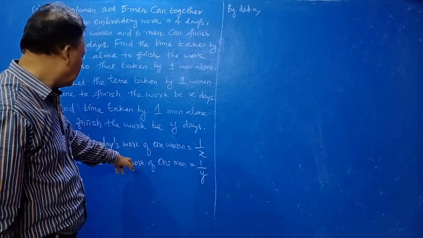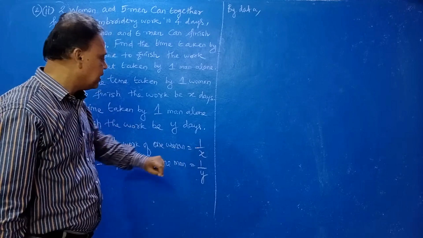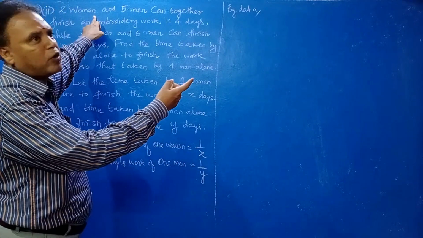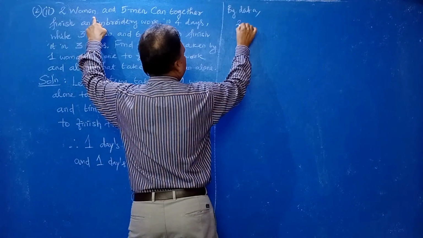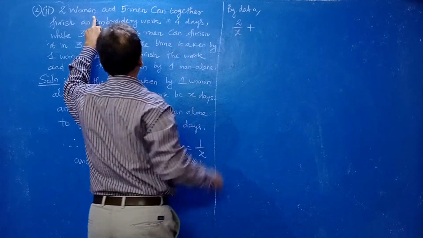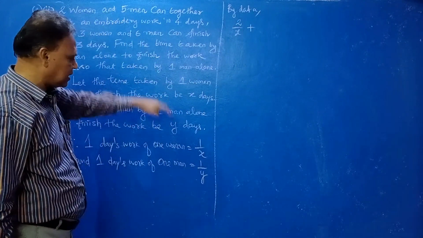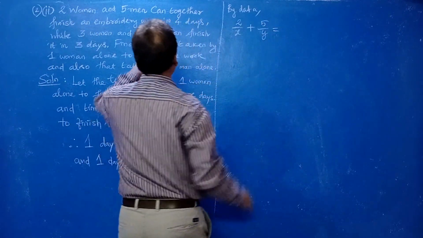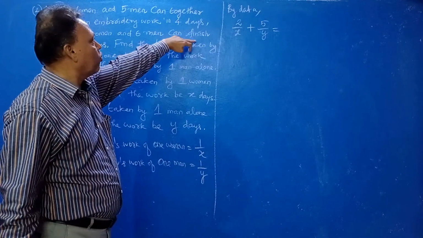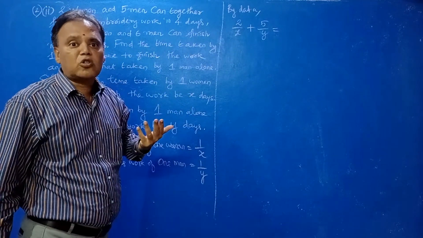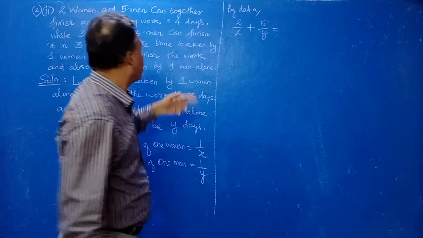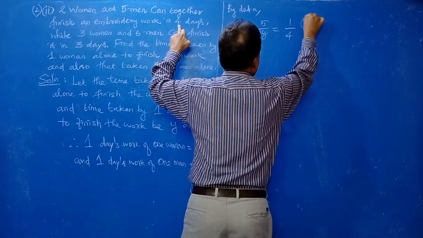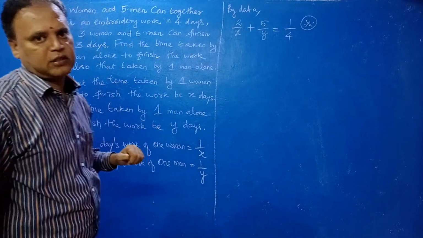So here one woman is given 1 by X. 2 women means 2 into 1 by X, that is 2 by X. Together means plus. Then 5 men means 5 by Y is equal to 4 days given. You have to convert this also. 1 day work means 1 by 4 you have to write. This is very important. 1 by 4 you have to convert.